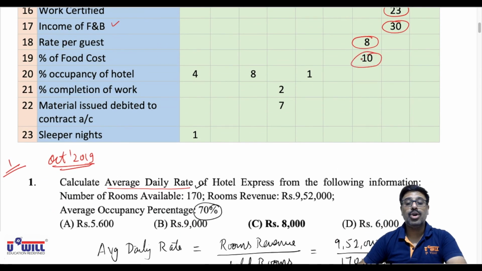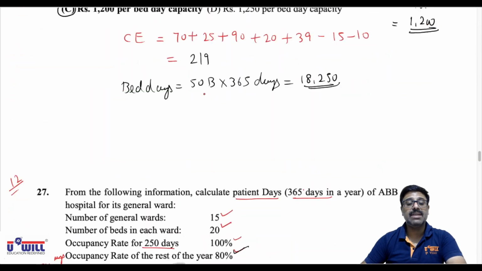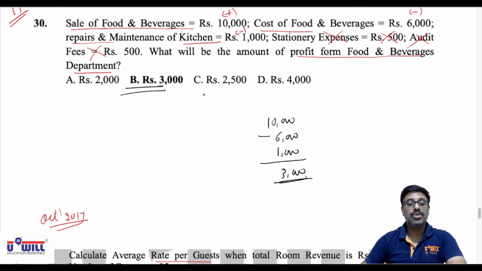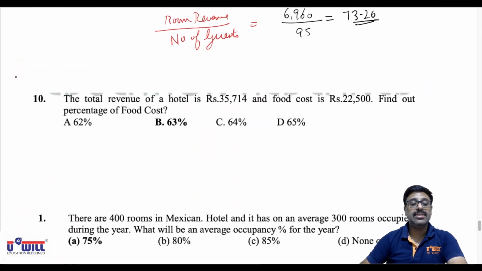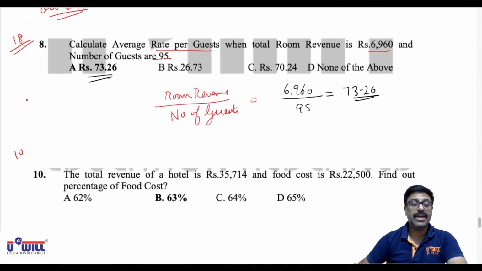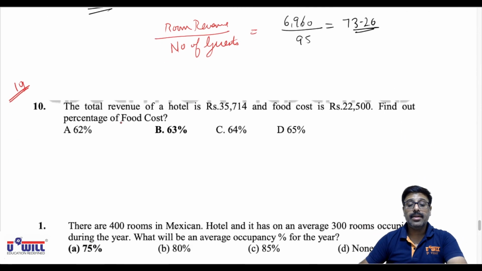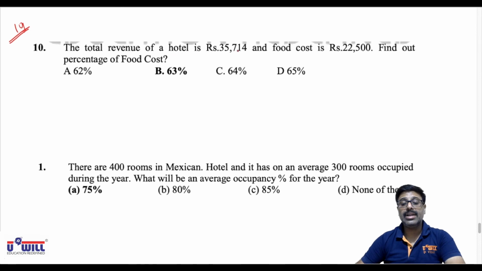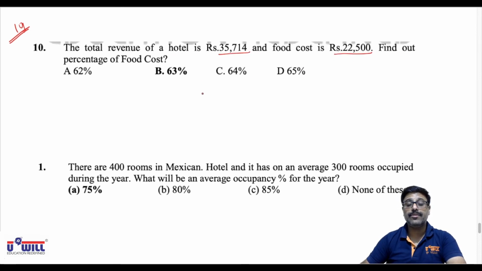Percentage of food cost, 10th question of the same exams. So all of you look at October 2017's question number 10, that is 19th variety of question. The total revenue of a hotel is 35,714. Food cost is 22,500. Find out the percentage of food cost. So how do you find the percentage of food cost? Food cost upon total takings or total revenue into 100.